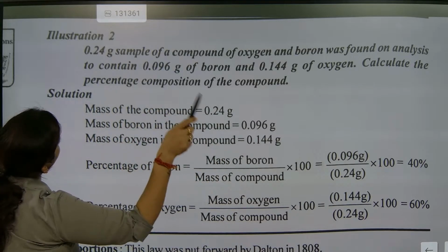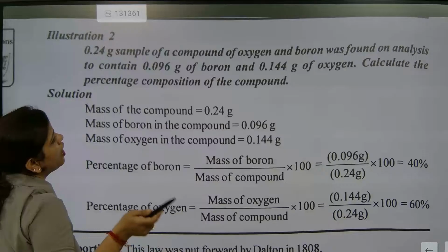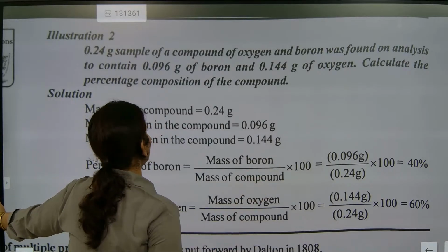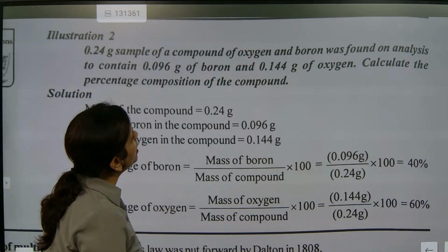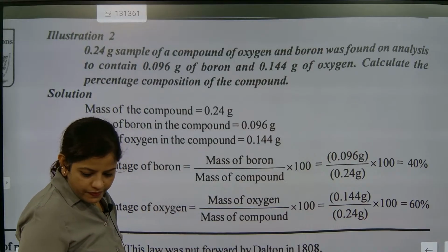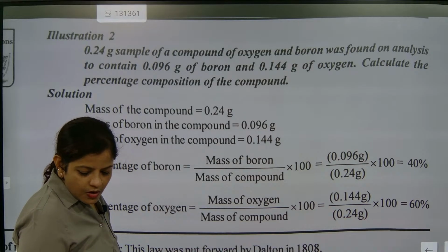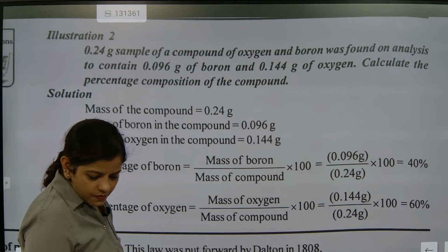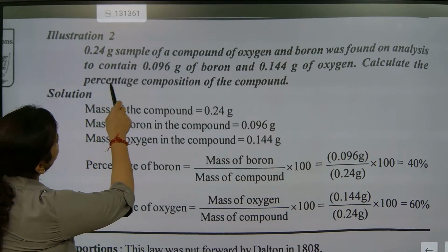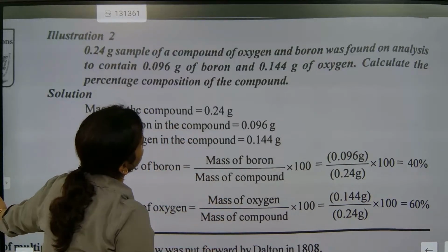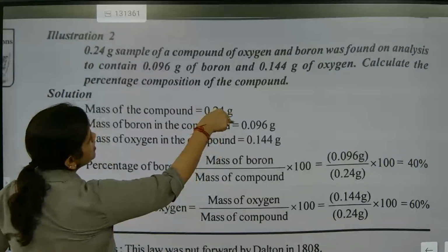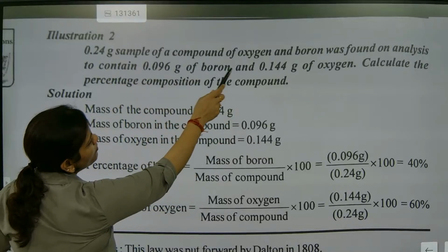A 0.24 gram sample of a compound of oxygen and boron was found on analysis to contain 0.096 gram of boron and this much of oxygen. So one sample is there, and just listen very carefully to what is given. The mass of the compound is how much? 0.24.